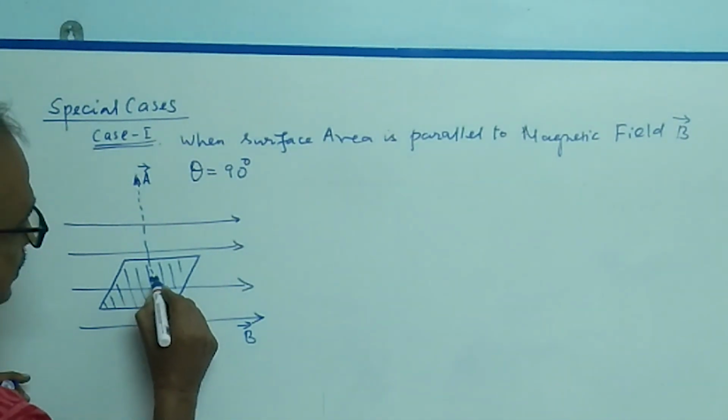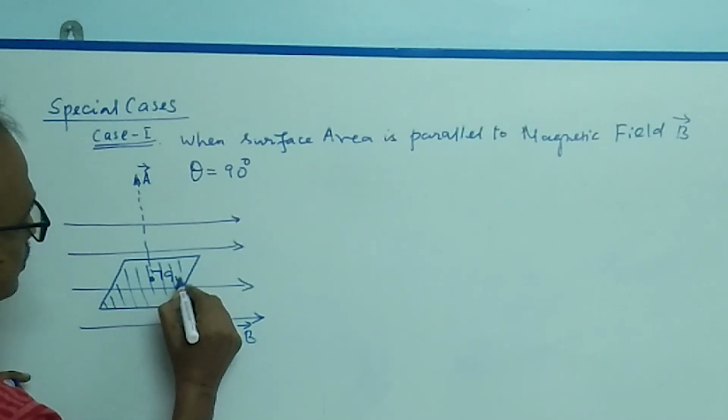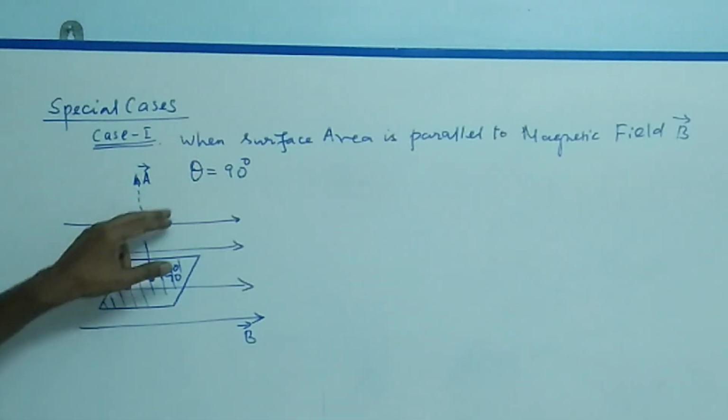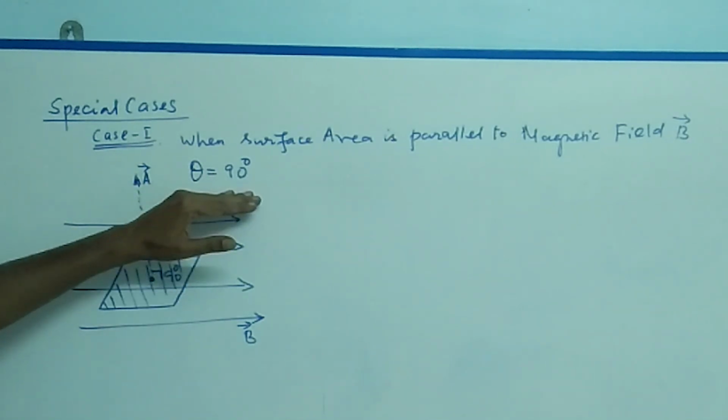Then it makes an angle of 90 degrees. So theta, the angle between B vector and A vector, is 90 degrees.